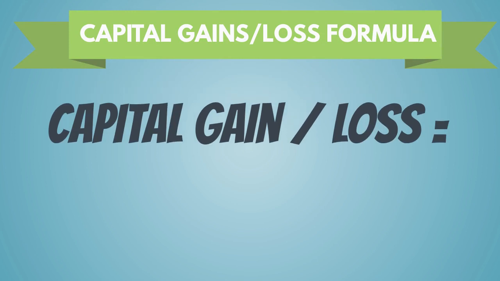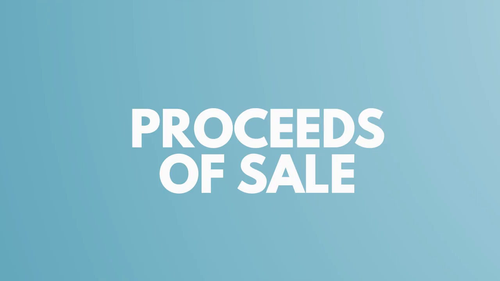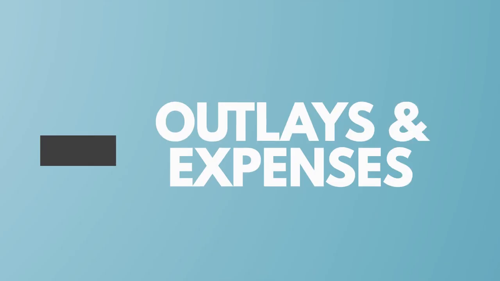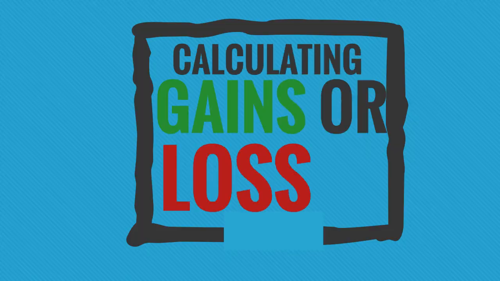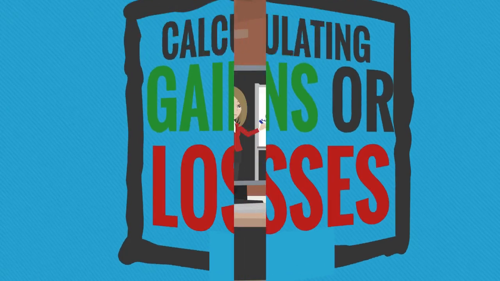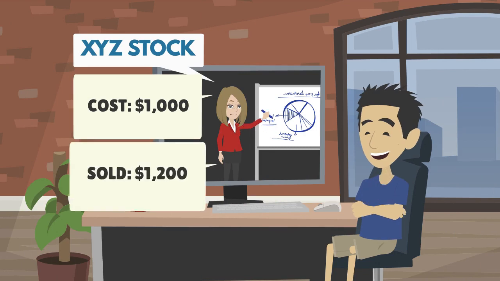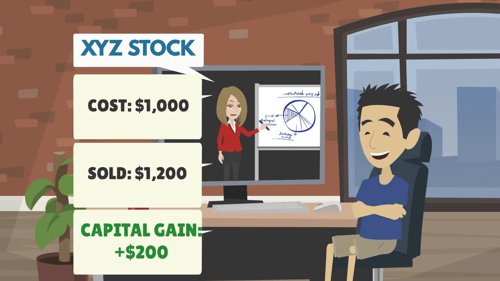Here's what the formula looks like for calculating your capital gains or losses. Capital gains equals your proceeds of sale minus your adjusted cost base minus outlays and expenses. Let's take a look at an example. Assuming we purchased $1,000 worth of XYZ stock and later sold it for $1,200, that would be a gain of $200. To keep things simple, we will assume that there were no fees to sell, but in most cases, you will want to deduct your outlays and expenses.